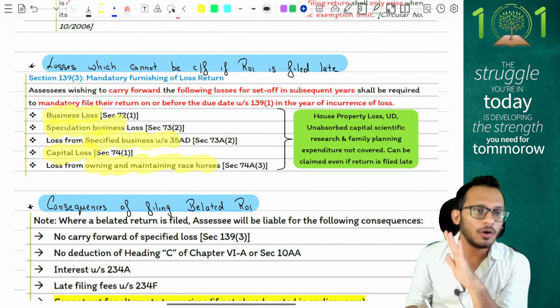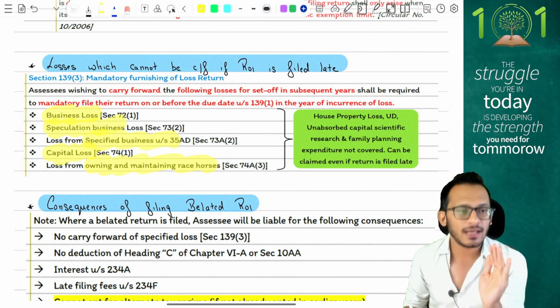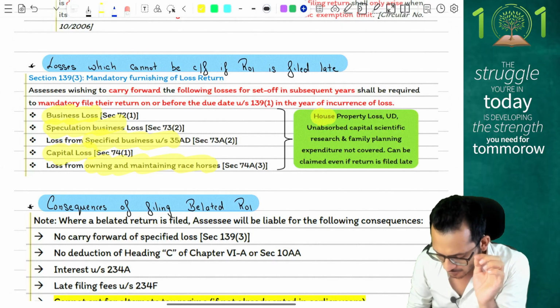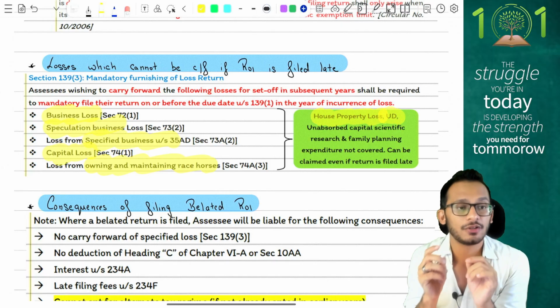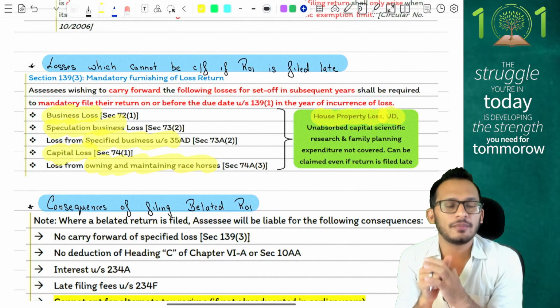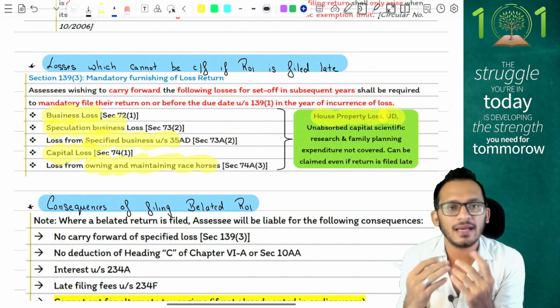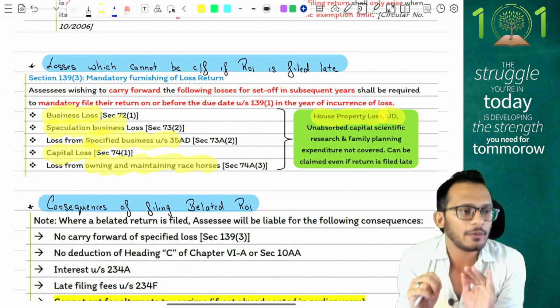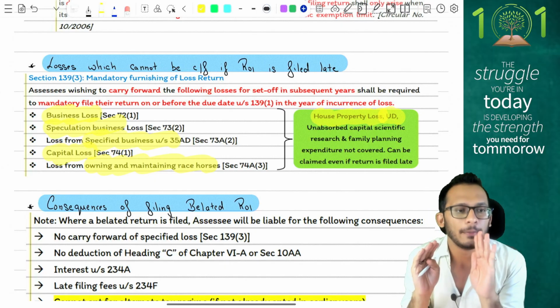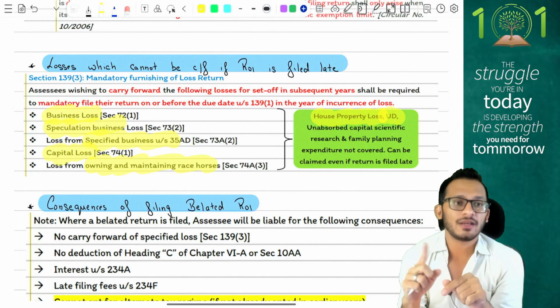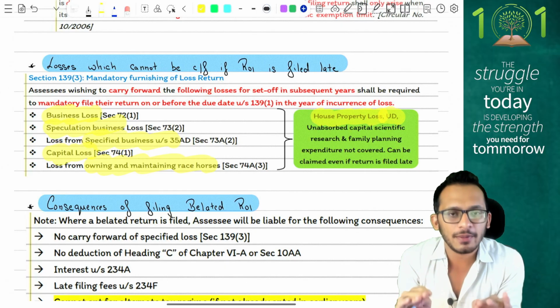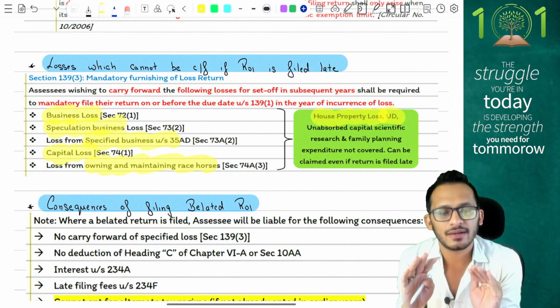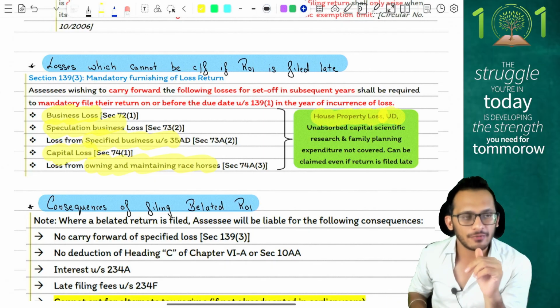In simple words, all losses will lapse unless it is a house property loss or unabsorbed depreciation loss. Those are the only losses you can carry forward even if your return is filed late. But notice carefully that this is only for carry forward. Current year set off will still be permitted. You can set off losses in the current year, just that the loss cannot be carried forward.